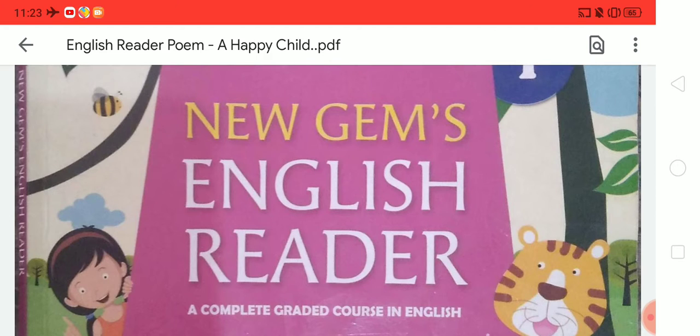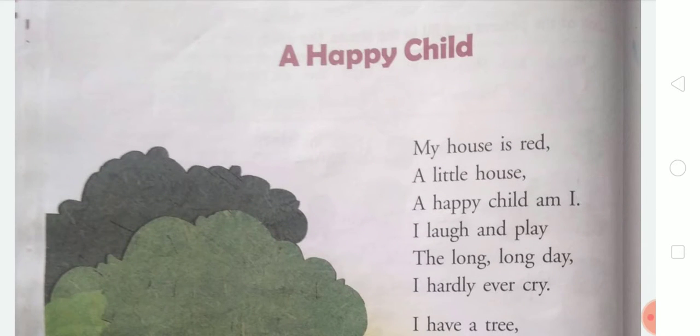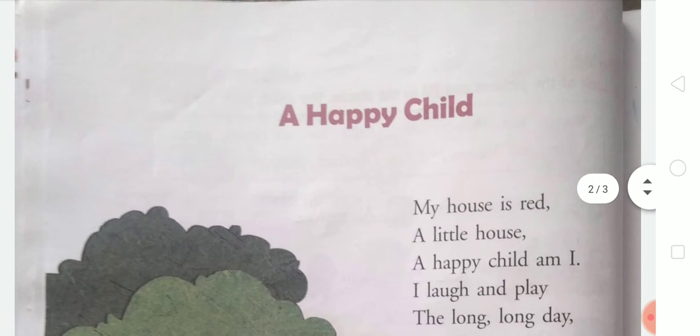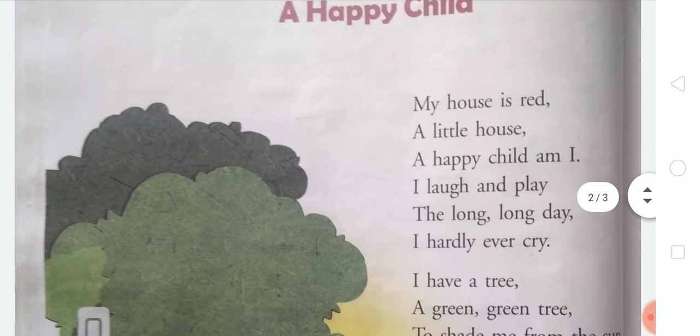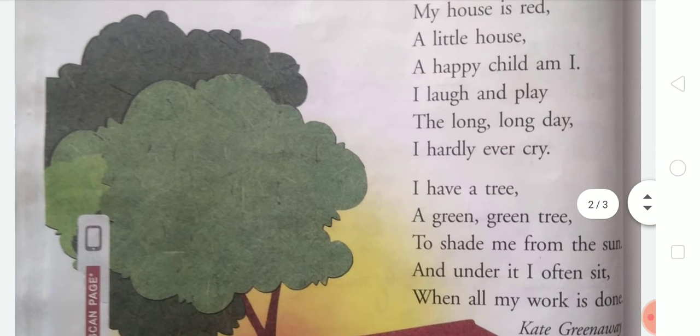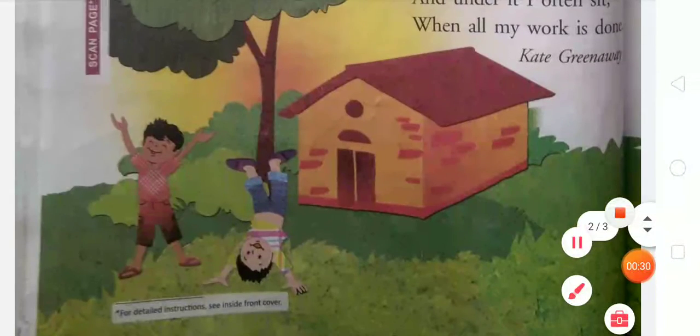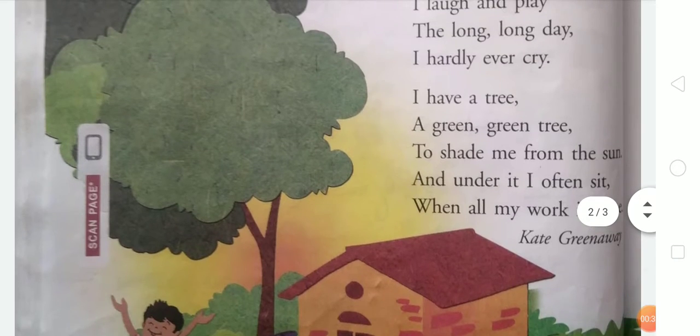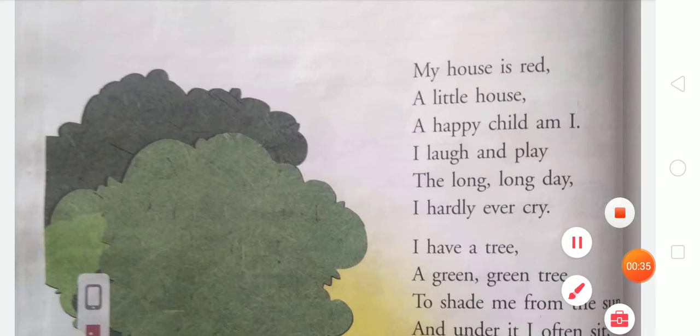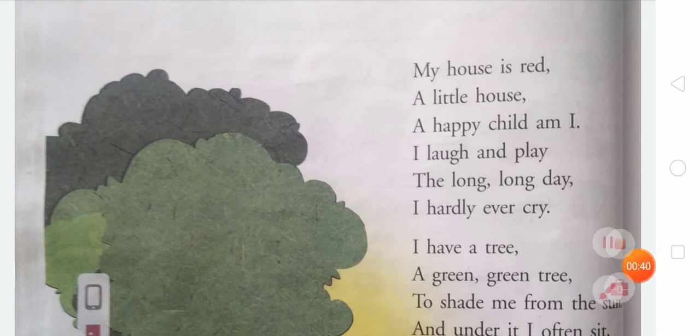Today we are going to learn a poem which is given in our English reader book. For that, you have to take out your English reader book and open page number 54. Student, the title of this poem is A Happy Child. In this poem, you have seen there is a little boy and he says about the activity of his whole day. Okay, so let's read this poem.